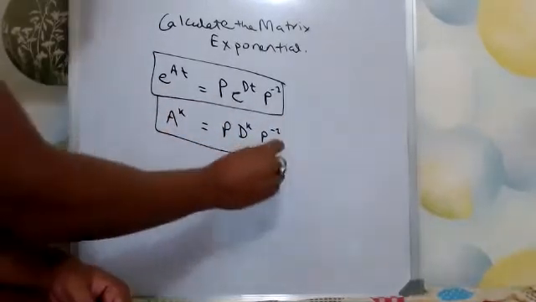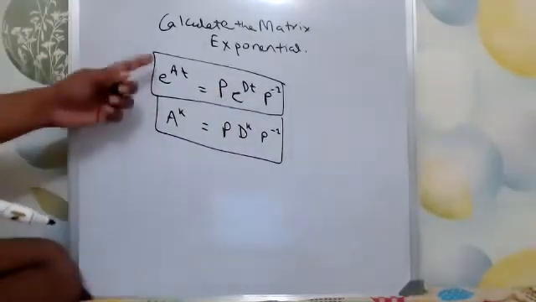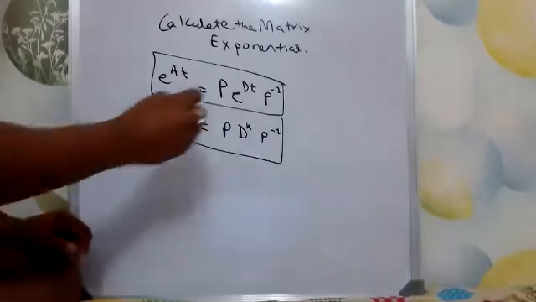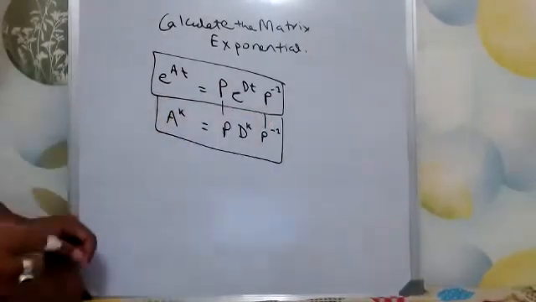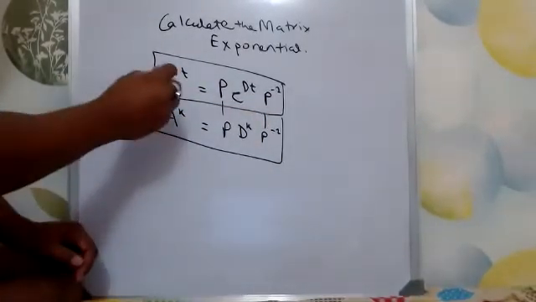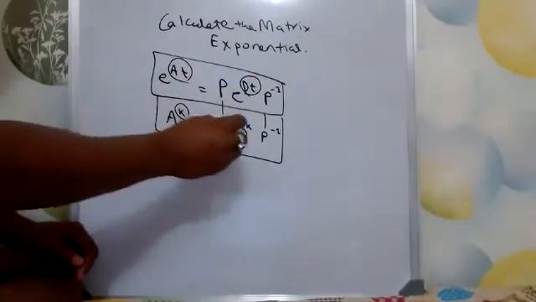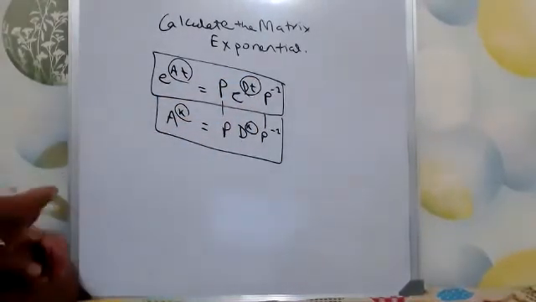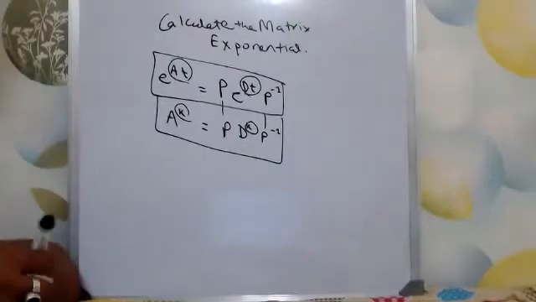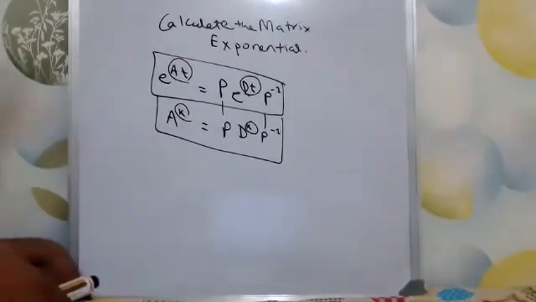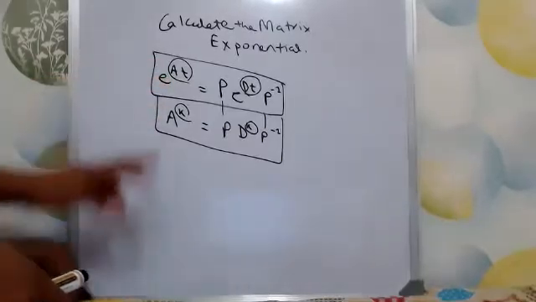So there is a similarity, right? P is same, P inverse is same, then e to the power At is there, then e to the power Dt is there, A to the power k is there, D to the power k is there. So not the same thing, but it is similar. This will help you remember it easily. If you remember the matrix eigenvalue decomposition, then it will be easy for you to remember this.